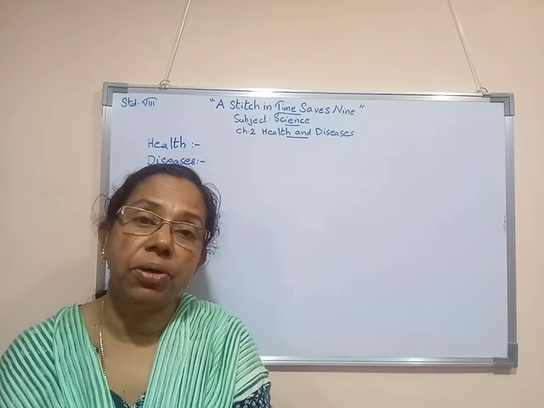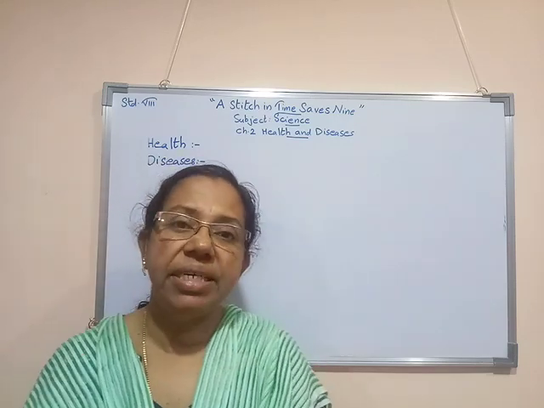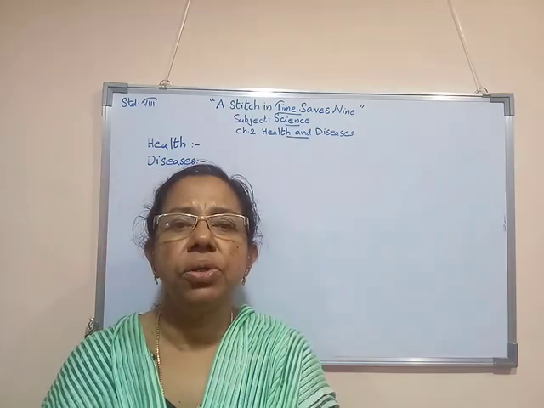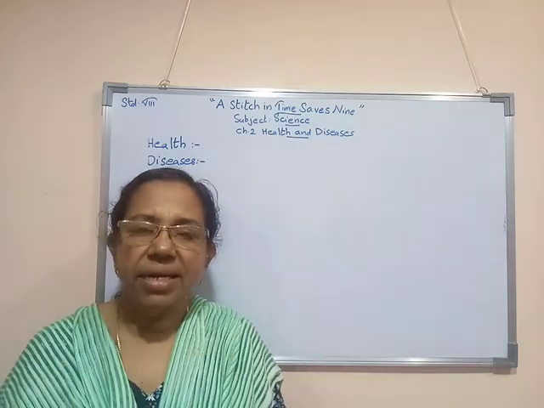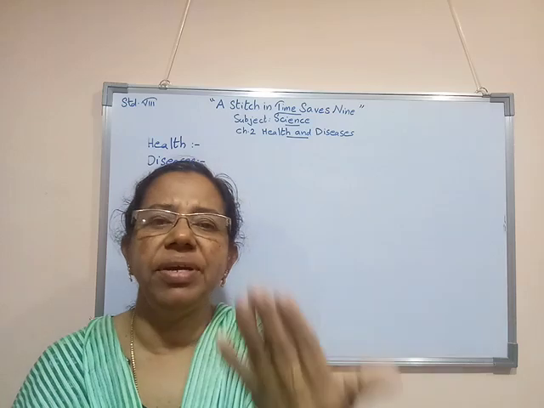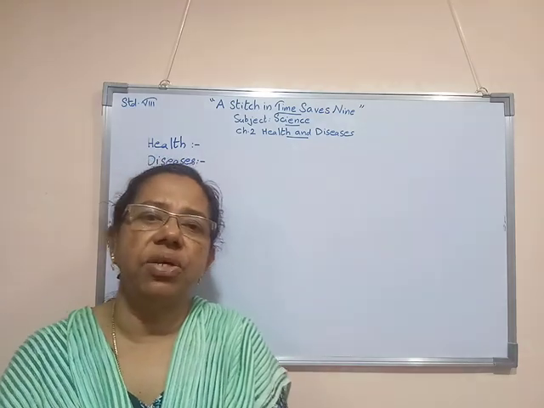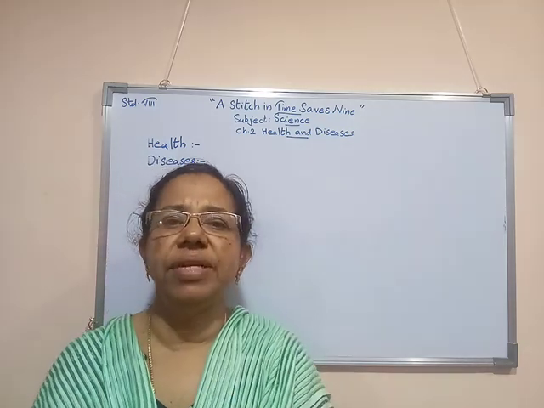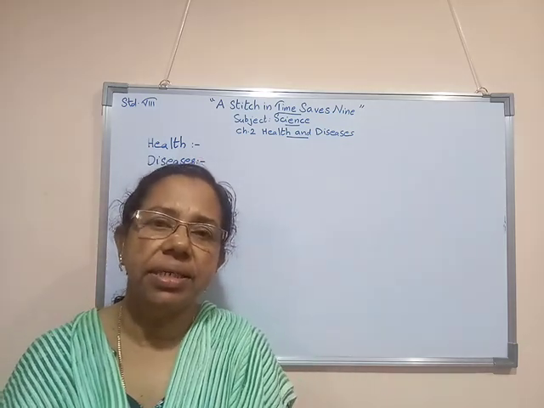So how can we define disease? Disease is a disturbance occurring to the physical as well as the mental, that is psychological, condition of our body. Disturbance occurring to our mind as well as to our body is known as disease.